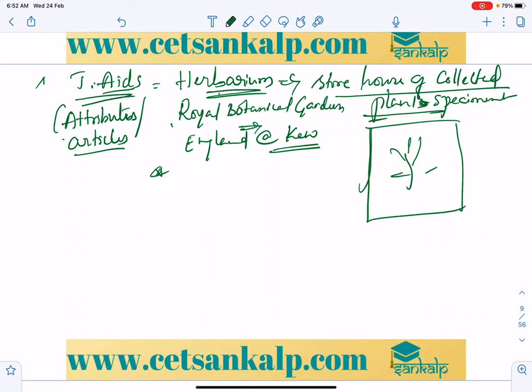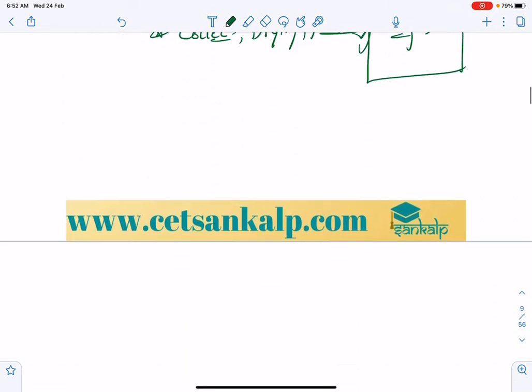The plant will be unfolded properly, dried, pressed, and preserved. Next, what is the significance of the herbarium?